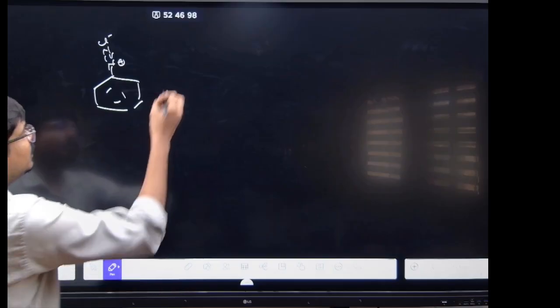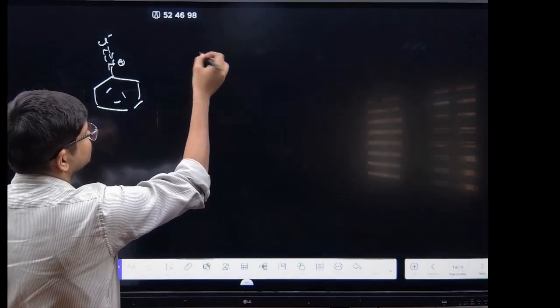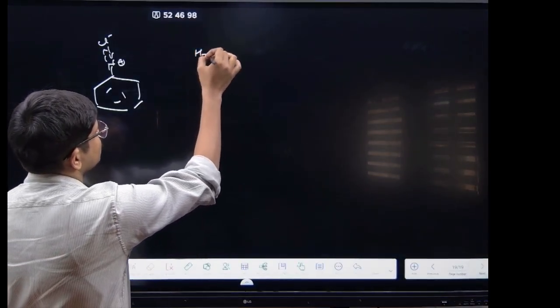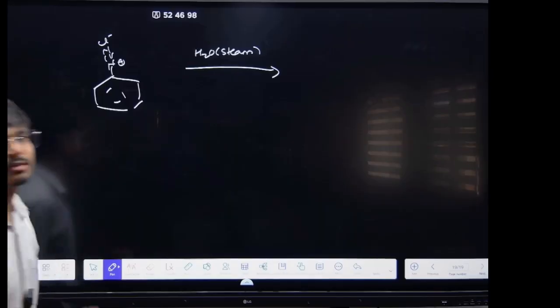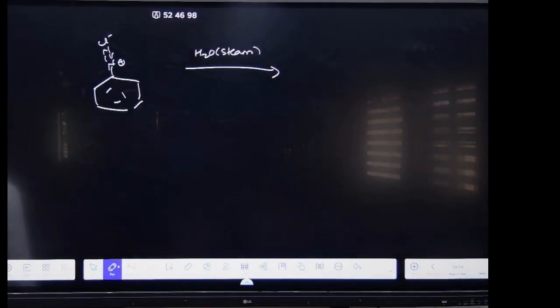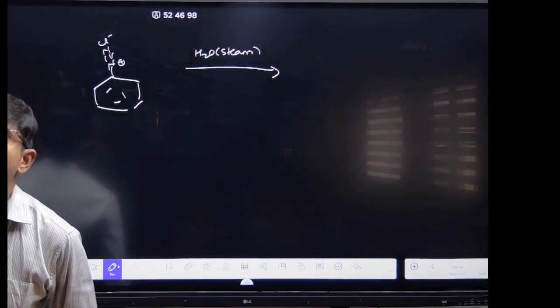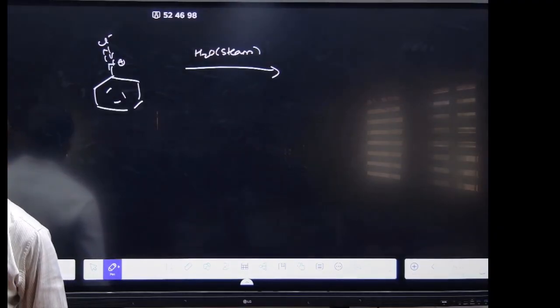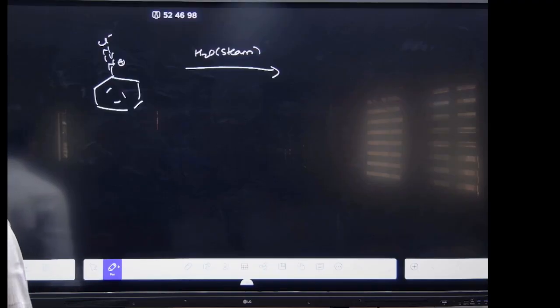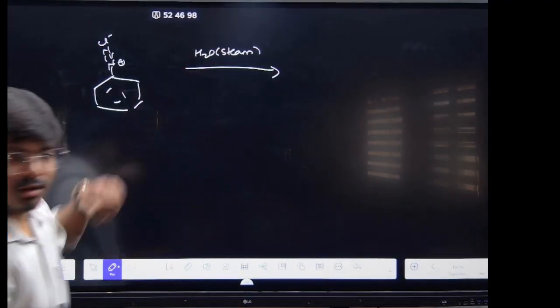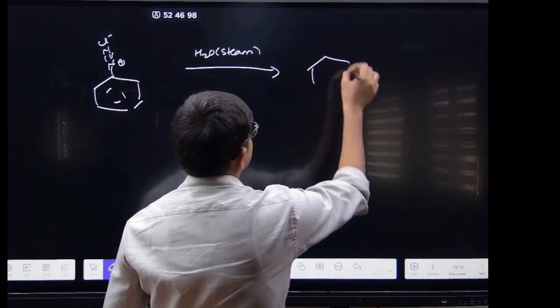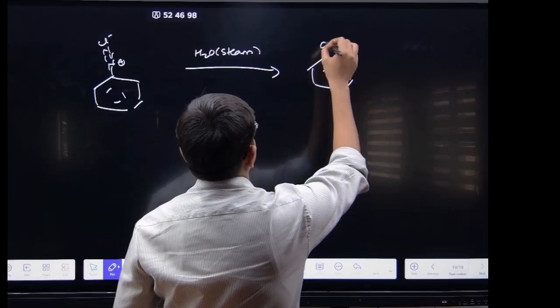Now tell me, if I am adding H2O steam here, what will be the product? The product will be phenol, right?